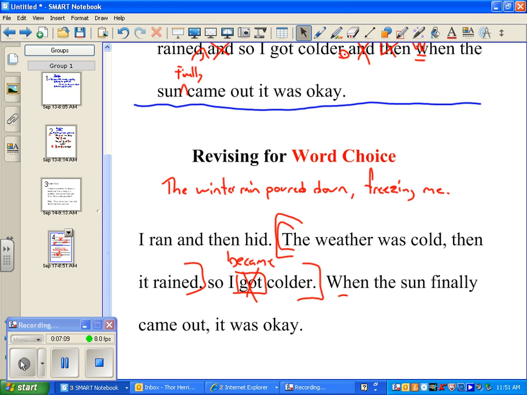We thought outside the box. We decided to completely rewrite that sentence: the winter rain poured down, freezing me, adding better word choice, more description, but still staying with the same ideas. That's what revision is all about. And notice it took a while.